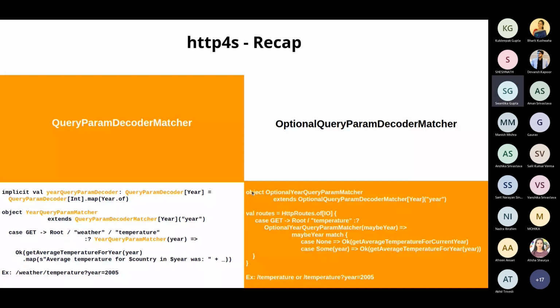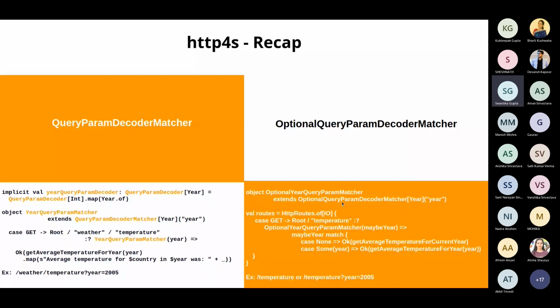Now quickly moving on, again we have the optional query matcher as well. I'm not going to read the complete name, it's quite long, so let's just keep it to optional query matcher. In this scenario, we want that our endpoint may or may not have the param that the code is looking for, and we want it to handle both the scenarios. So my endpoint where temperature question mark year equals to 2005 and my endpoint slash temperature without any extra parameter should both work fine. And this can be done using an optional query matcher.